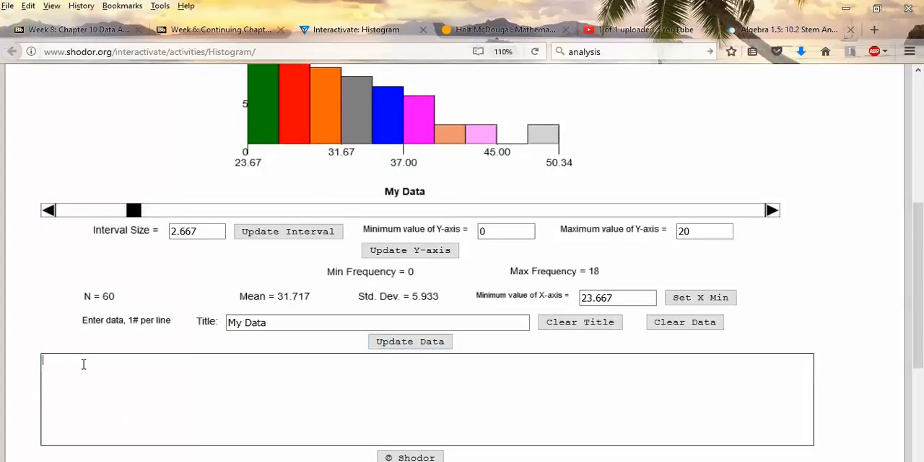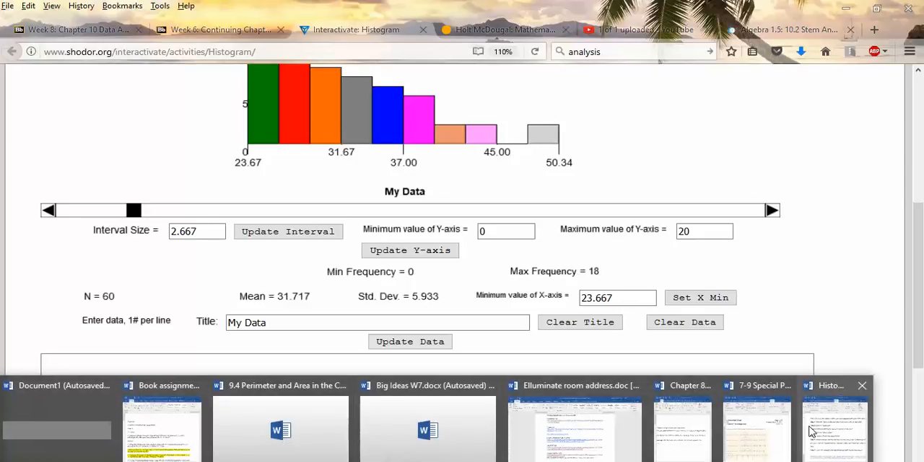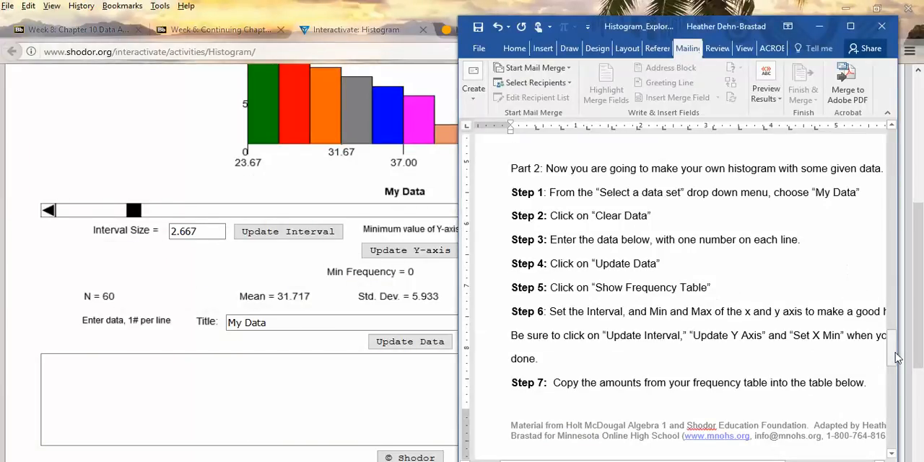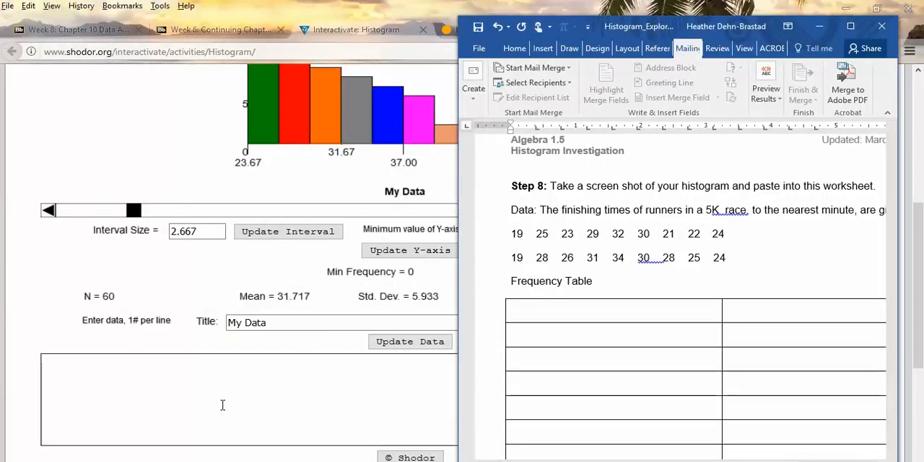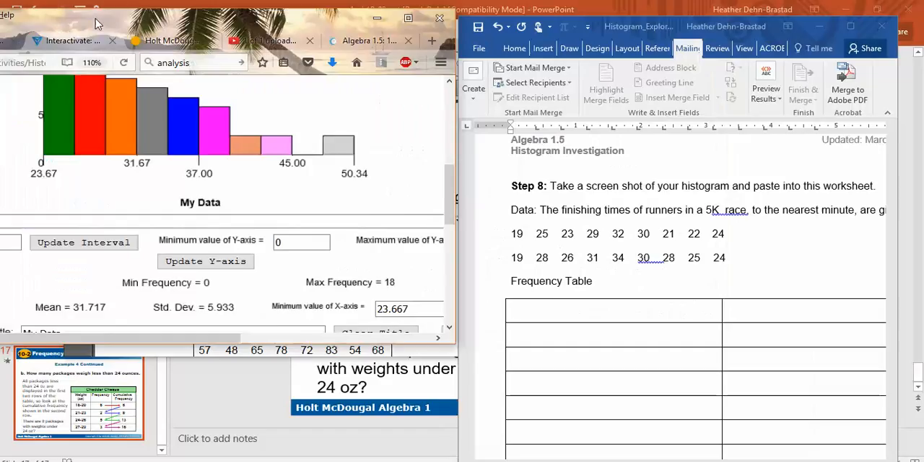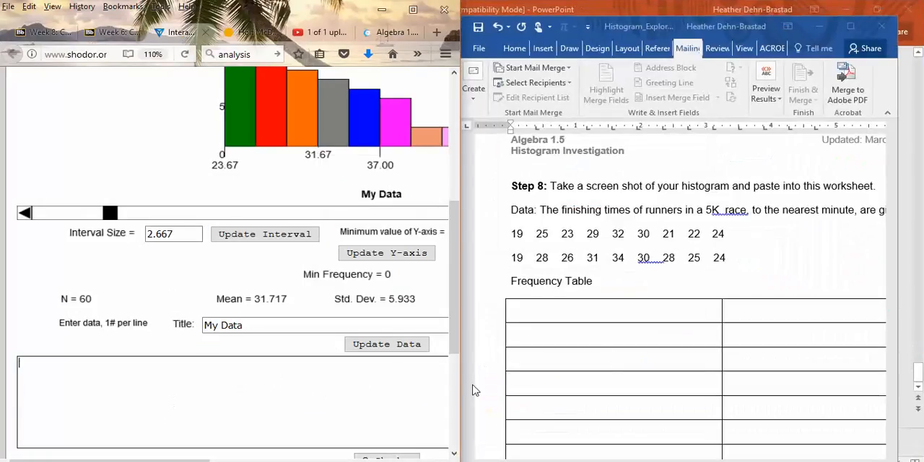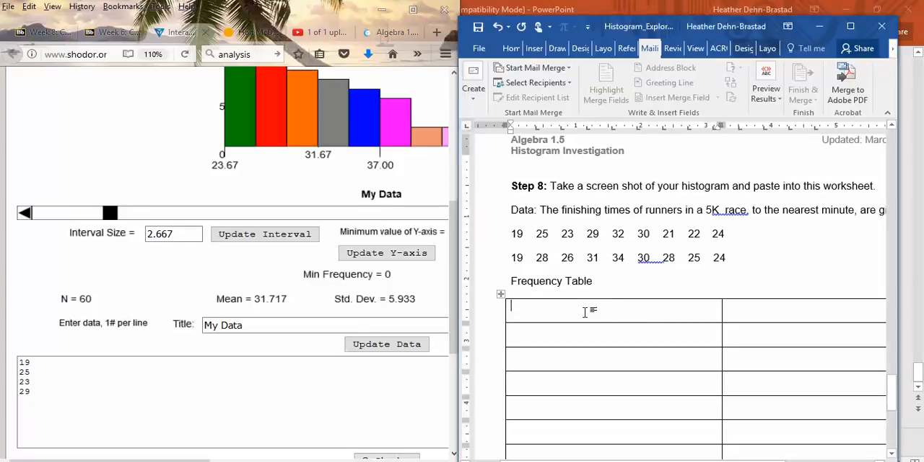So now you're going to enter here the same things as from your worksheet. So your worksheet had data right here. So here's our data. And you just put one on each row, 19, 25, 23, 29, etc. We'll go here. Now, before you do that, or while you're doing it, let's fill in our frequency table here.